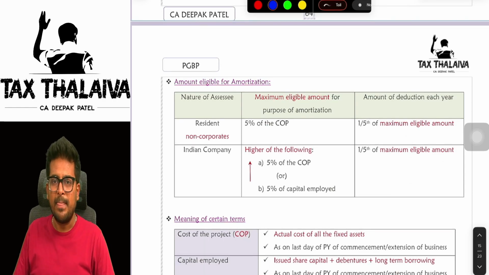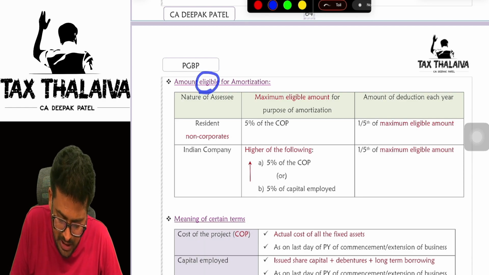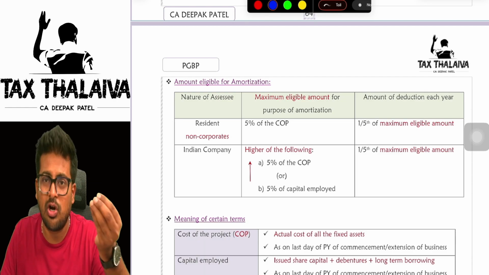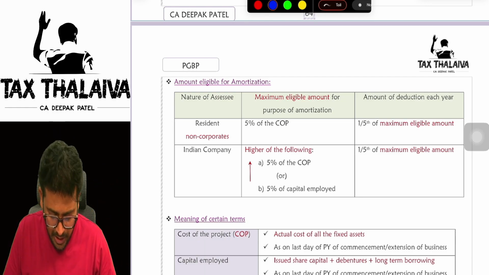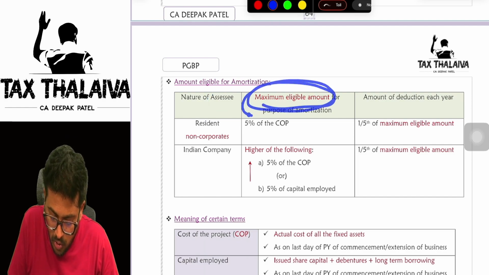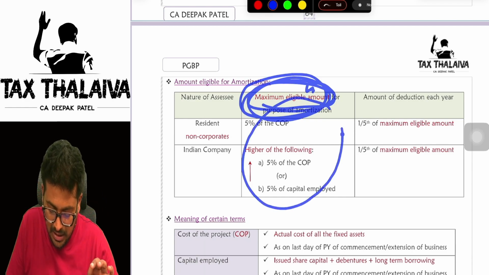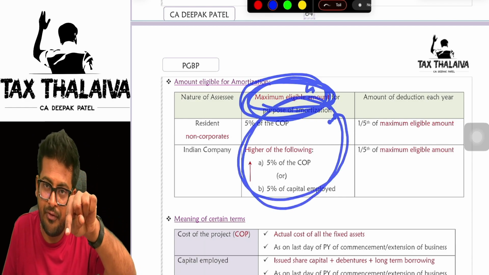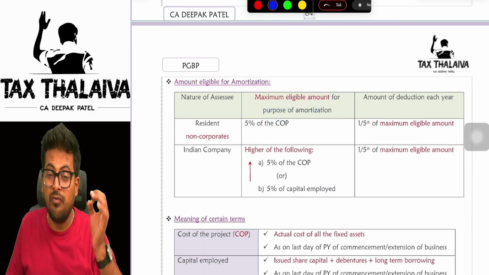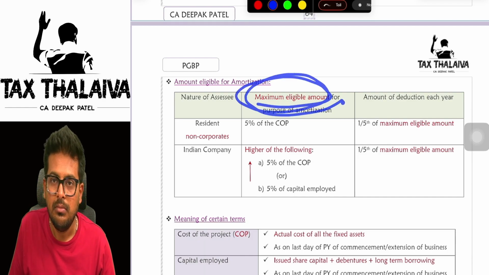Now, how much deduction can I claim, sir, under section 35AD? Amount eligible for amortization. Amortization is nothing but 1/5 you are doing. That is called amortization. Getting it? Now, nature of assessee and maximum eligible amount. Whatever maximum eligible amount you get here, on that you will calculate 1/5, the amount of deduction each year. So on what will you calculate 1/5? On the maximum eligible amount.